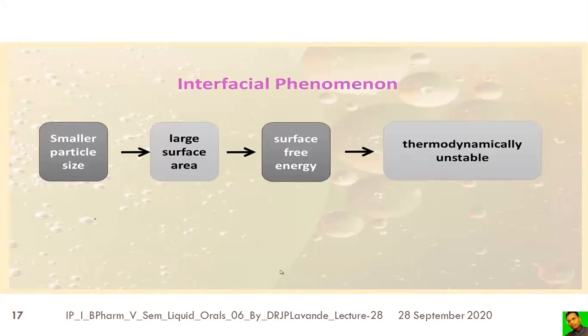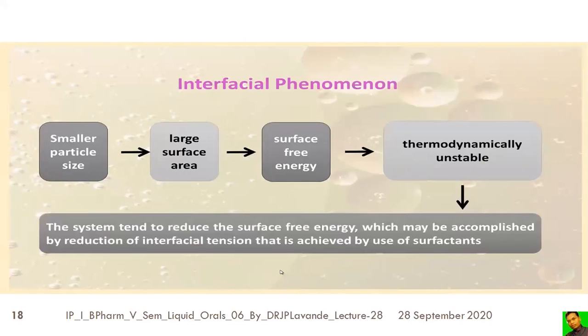Interfacial tension, or the interfacial phenomenon, is due to the particle size. The smaller the particle size, the larger the surface area, and a larger surface area is associated with greater surface free energy. Greater surface free energy makes the suspension thermodynamically unstable.